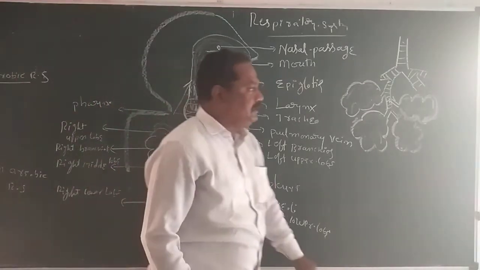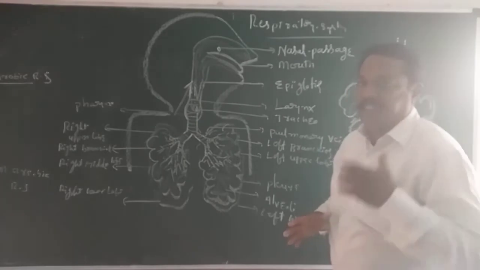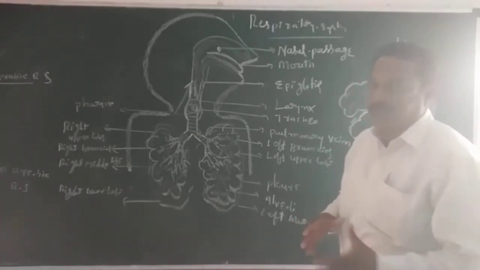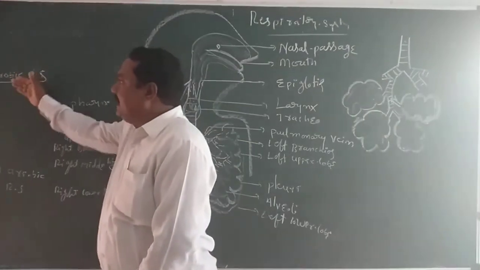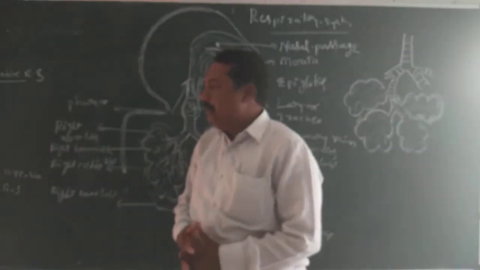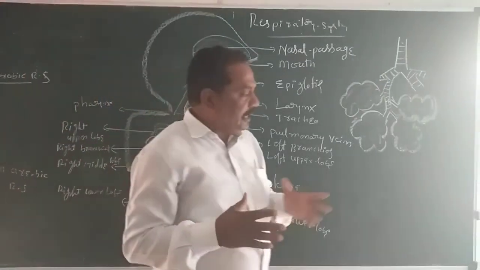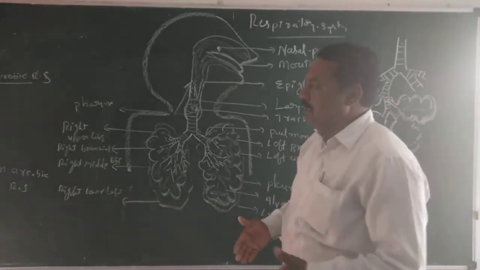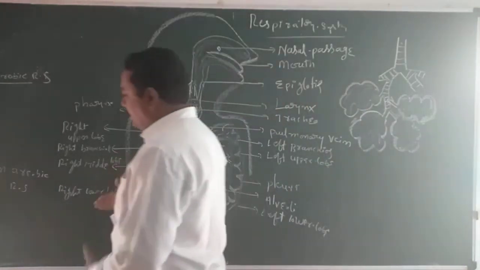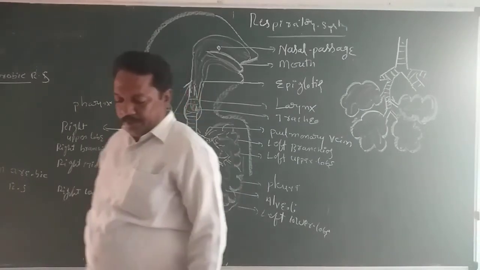Food is oxidized in the presence of oxygen, so energy is liberated. That process is described as aerobic respiration. The second one is anaerobic respiration, without any oxygen. There is no involvement of oxygen; if energy is produced this way, it is described as anaerobic respiration.